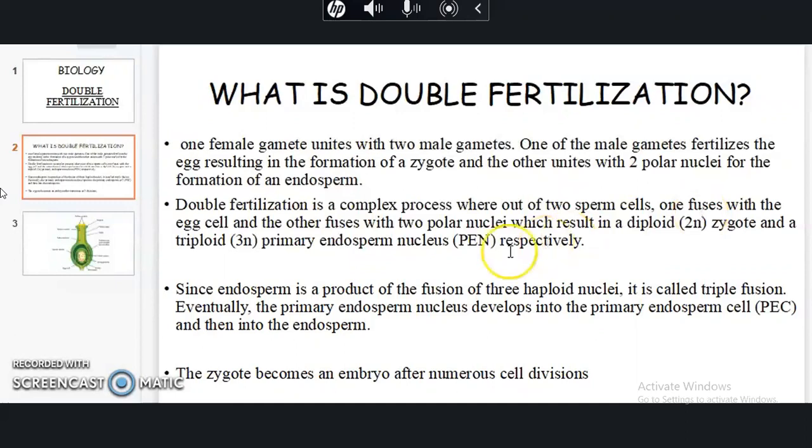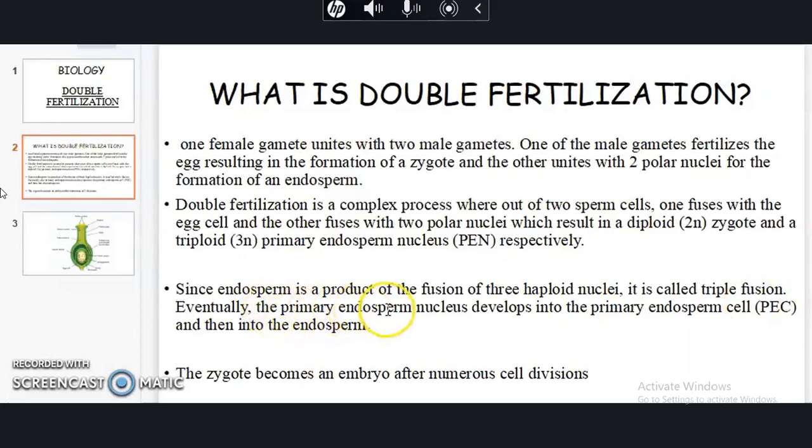When this diploid cell fuses with one haploid sperm cell, it results in the formation of the triploid primary endosperm nucleus. There are two fusions taking place here, which is why it is known as double fertilization. The endosperm is a product of the fusion of three haploid nuclei. Where do they come from? Two haploid nuclei are in the polar nuclei, and the third haploid nucleus is from the sperm cell. So there is a fusion of three haploid nuclei, and therefore it is called triple fusion.